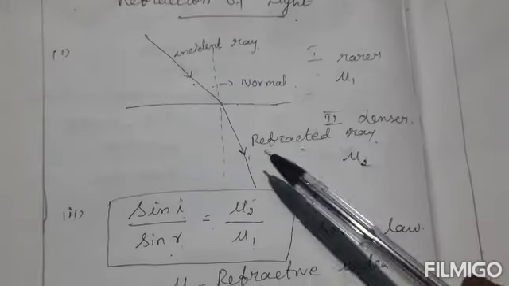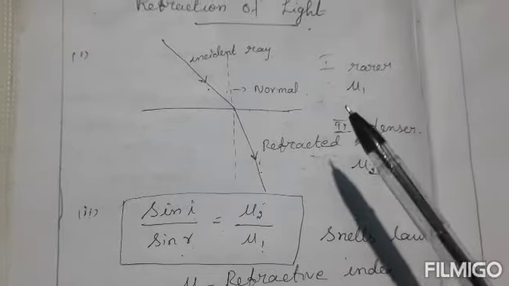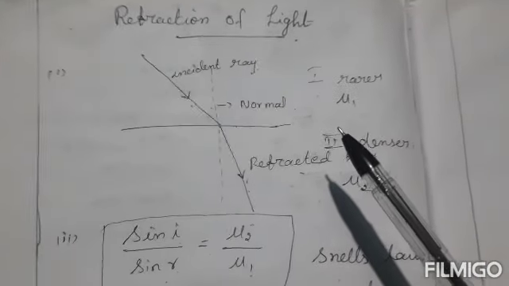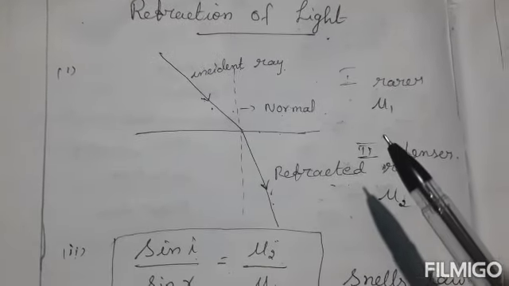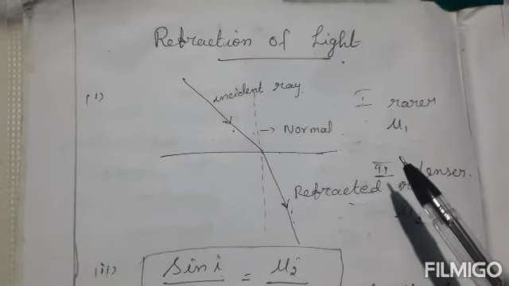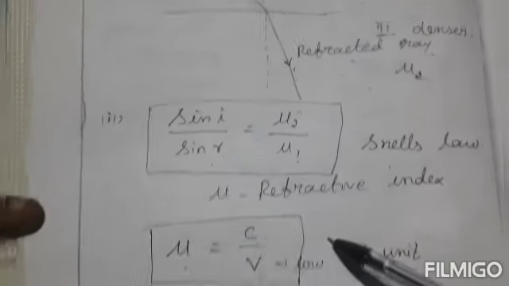In 9th standard itself you have learned this refraction of light. When the light travels from the rarer medium to the denser medium, the refracted ray bends towards the normal drawn at the interface. So very, very important are Snell's law and this refractive index.